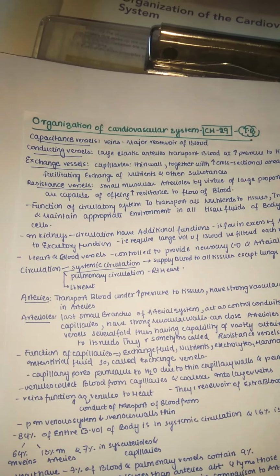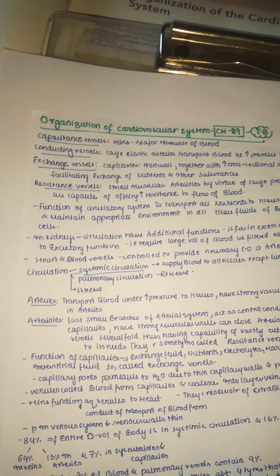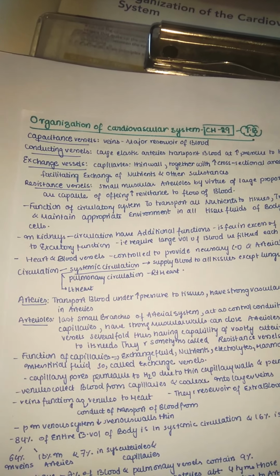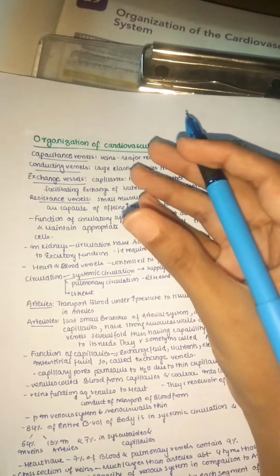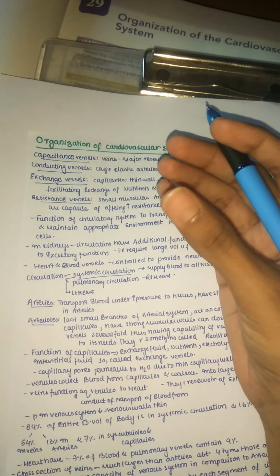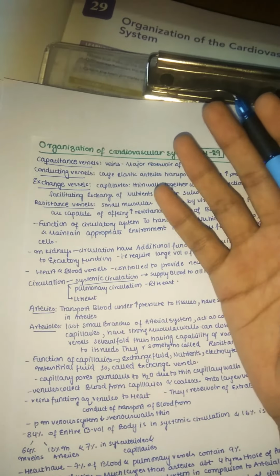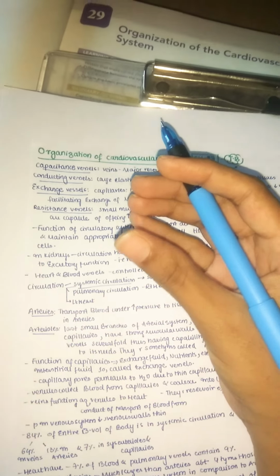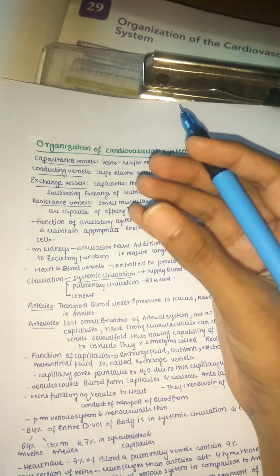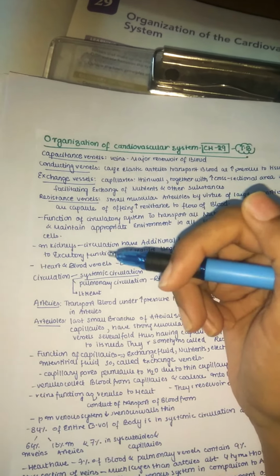So first we need to see the capacitance vessel. Veins are called capacitance vessels because they are the major reservoir of the blood. In the name only you can understand, capacity means it has a higher capacity to store the blood. Reservoir means it is storing the blood. That is our veins, because veins have a larger lumen when compared with the arteries. Because of the larger lumen, they can easily store more blood when compared with our arteries.